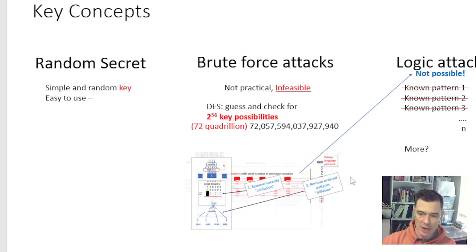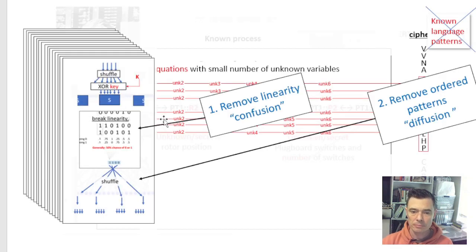We have scrambled all the patterns. The only option left takes our attacker back to this infeasible brute force option. So the concepts of shuffling, substitution boxes, and doing this over several iterations are the foundational concepts of internet and computer age security.